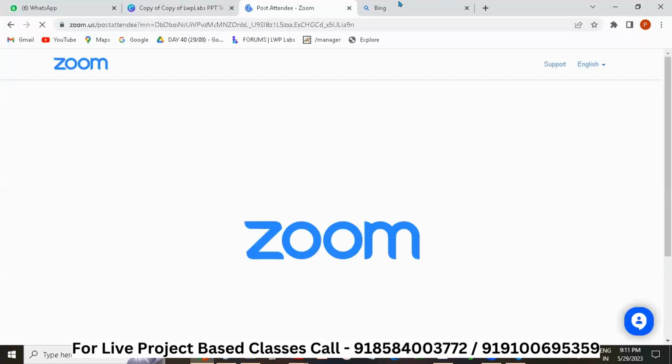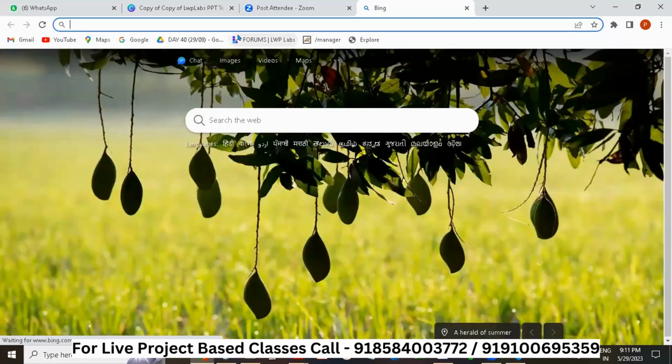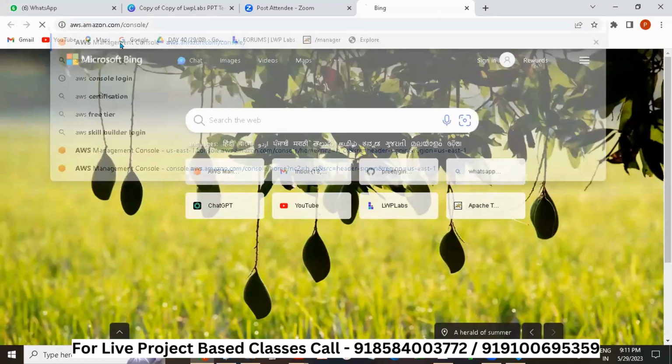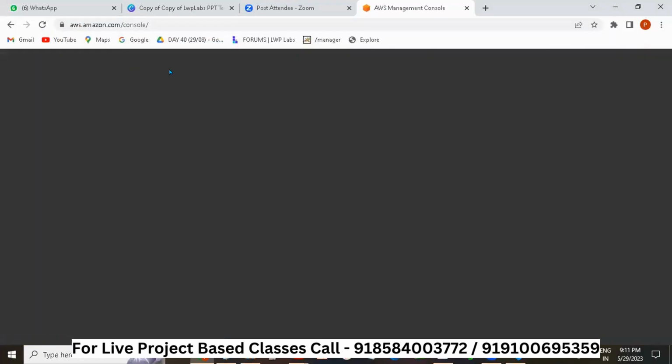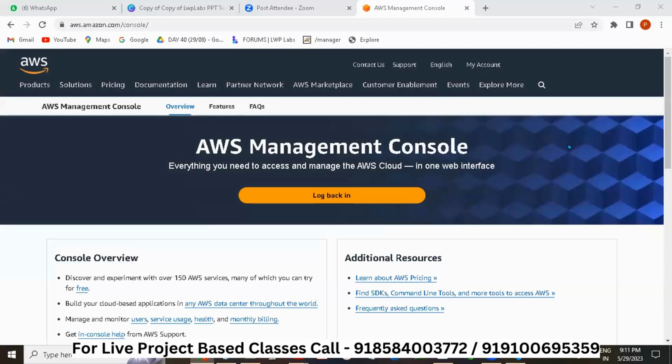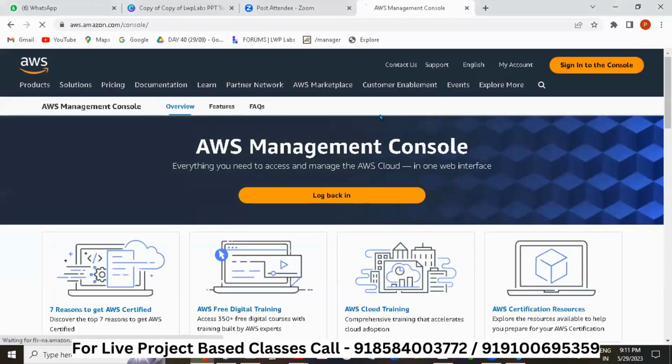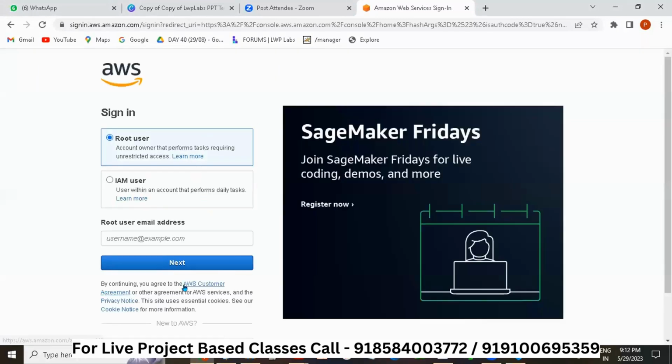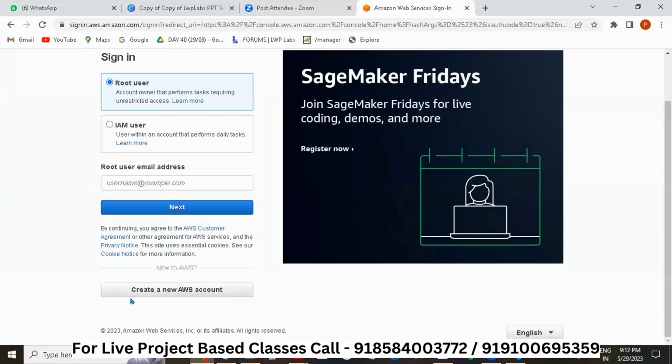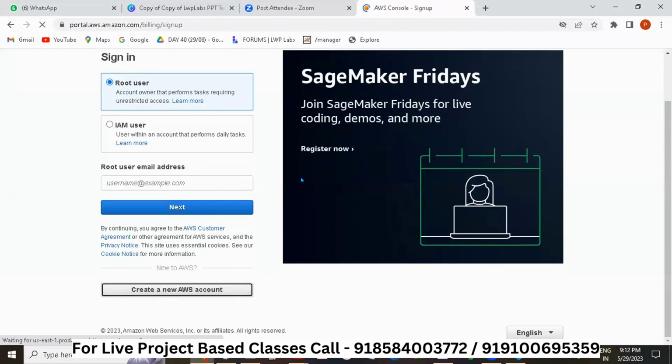Let us open the AWS account. When you type AWS management console, you'll get a screen like this. Since I have my account here, let me click on sign into the console. See, you have an option here to create an account. You can see there is something called create a new AWS account.